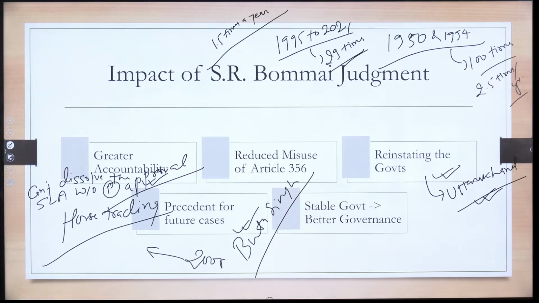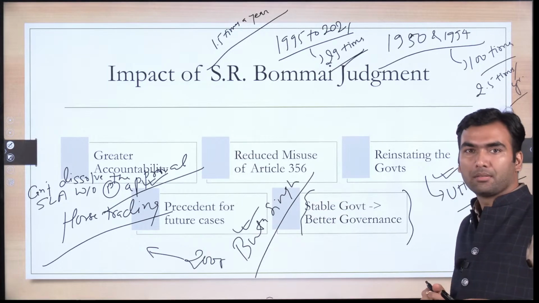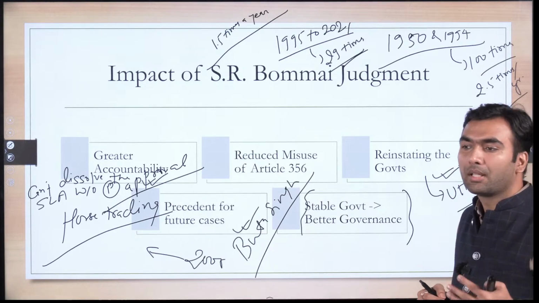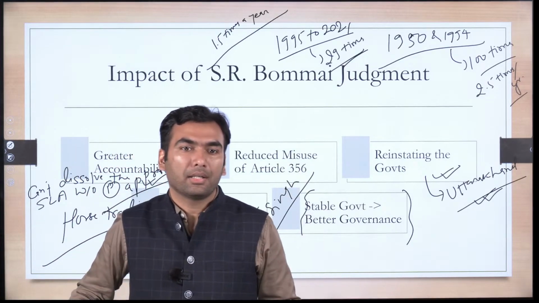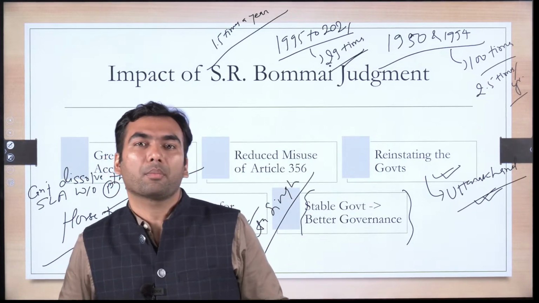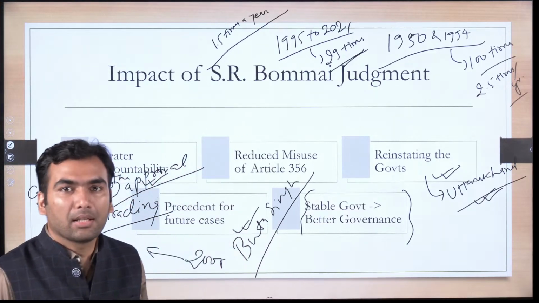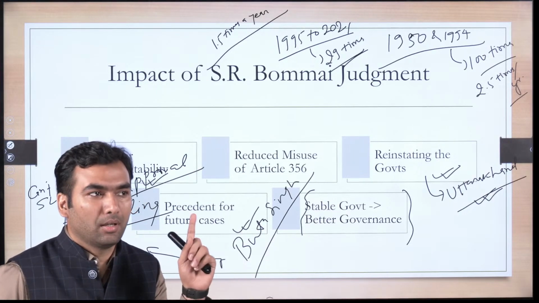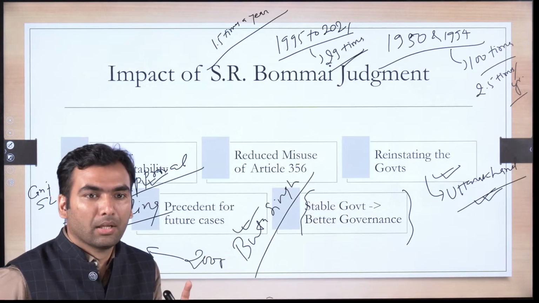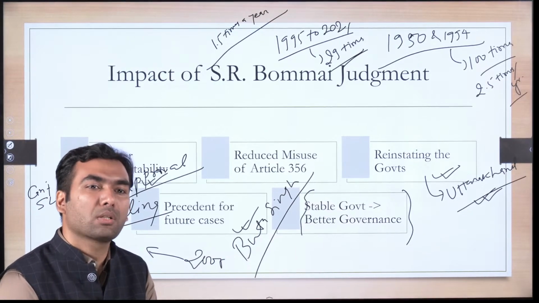And then you can say that there has been more stable government in the states, because earlier on the grounds of, one more thing was said, that a poor performance of a political party in central election, like in the national election, cannot be a ground for applying president rule. You cannot say that a particular political party has performed poorly in Lok Sabha election.